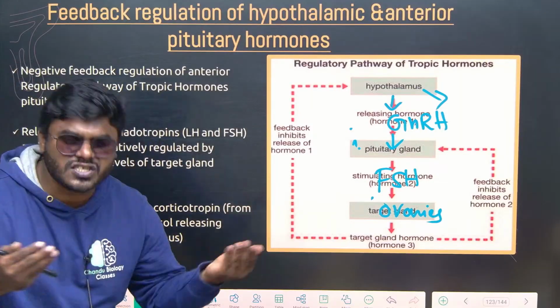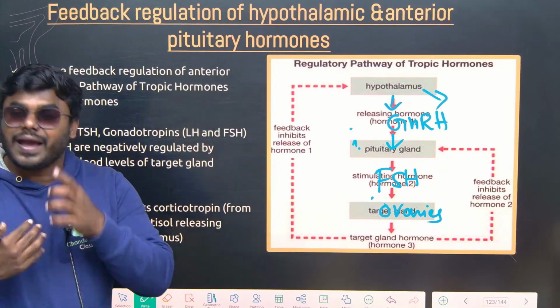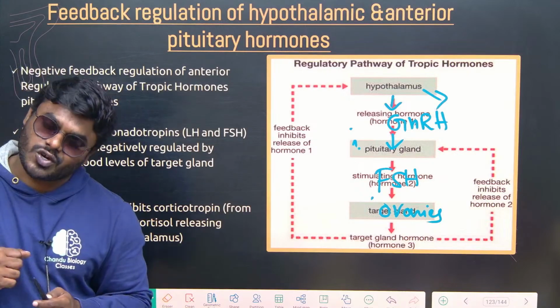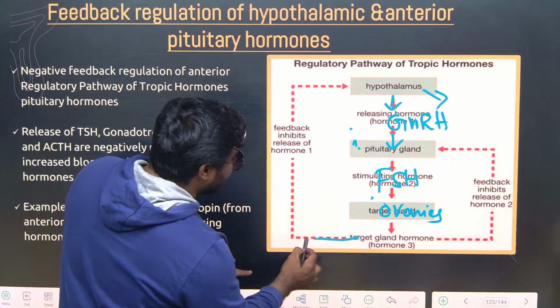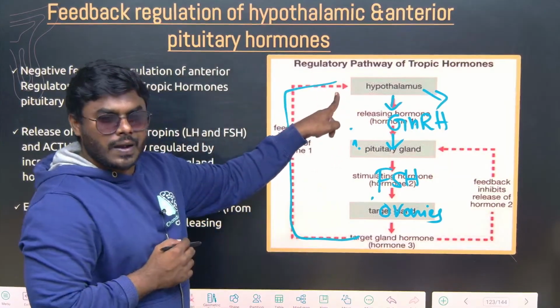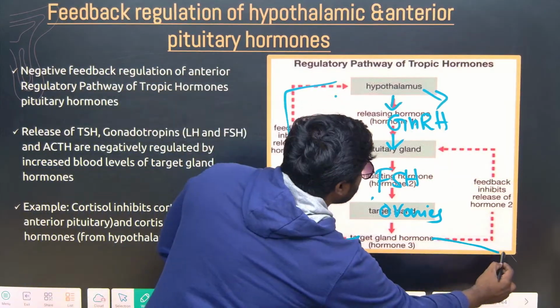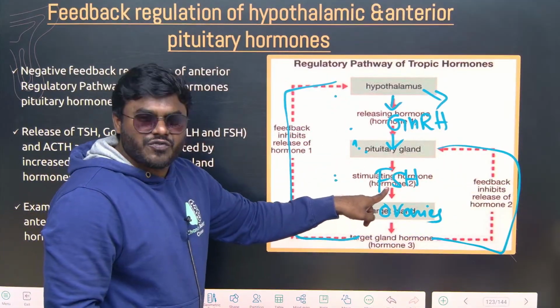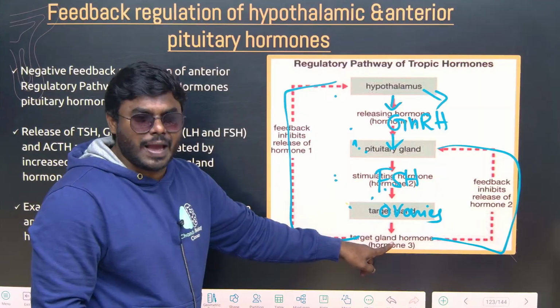Now the FSH function is over. Now what should I do? I have to stop the release of FSH. Now tell me, how can I stop it? I can directly give the signal to the hypothalamus, or I can give the signal to the anterior pituitary gland. See, without FSH, ovarian development never happens.